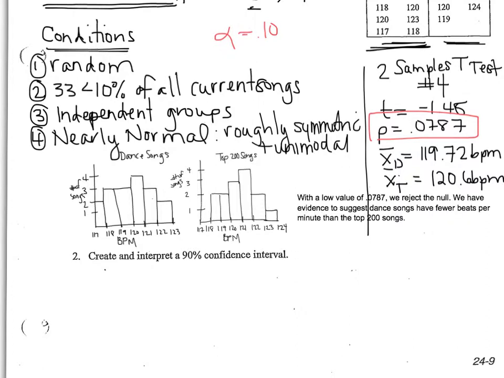Creating and interpreting a 90% confidence interval is going to give us a better idea of what the difference is in the beats per minute. So in our calculator, since we've already checked our conditions, we're going to go to stat test, and we are going to go to 2 sample t interval.